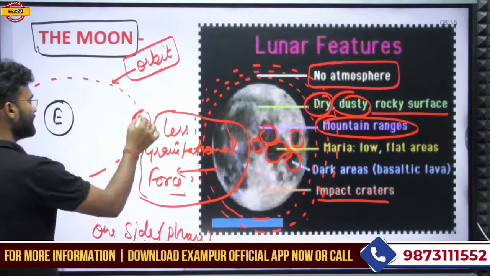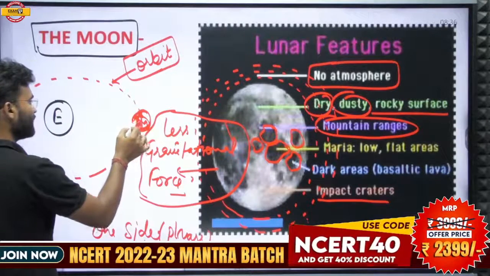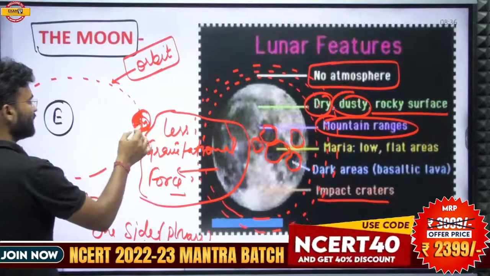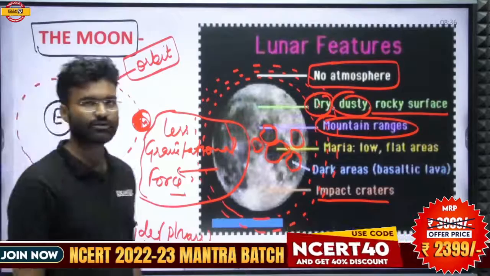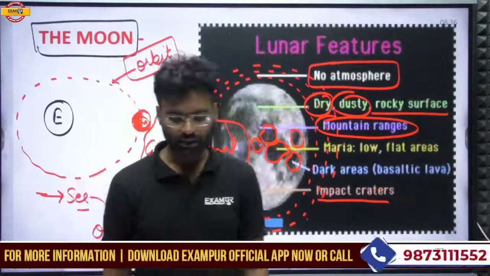We never see the other phase of the moon.